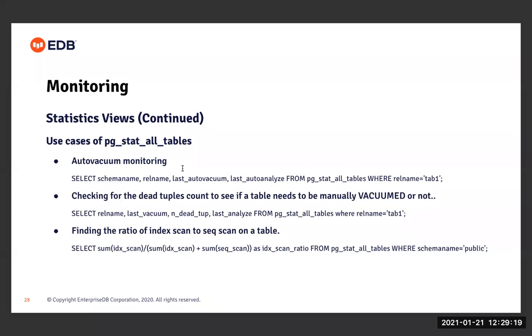Other than this, the pg_stat_all_tables view can also be used to find the ratio of index scans to sequential scans on a table, right? So for this, again, we can develop a query like the one shown here and try to find out the ratio of index scans to sequential scans on the table, right?